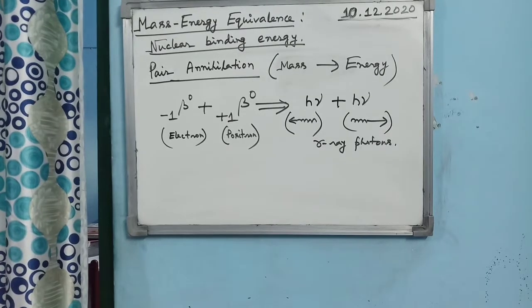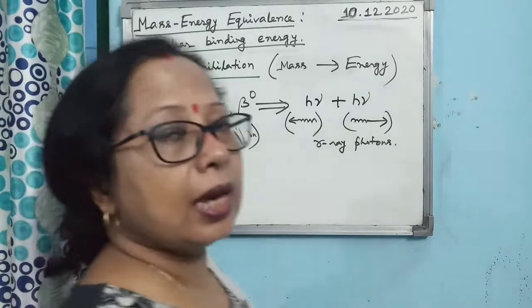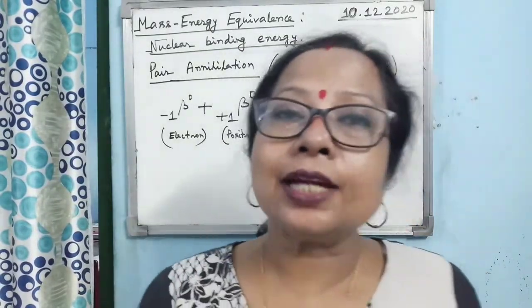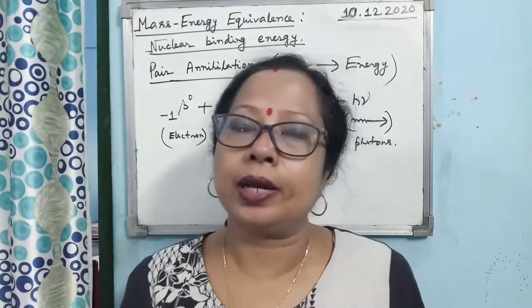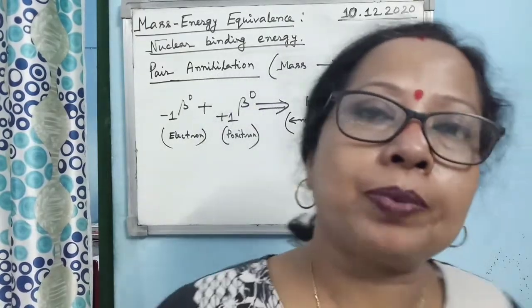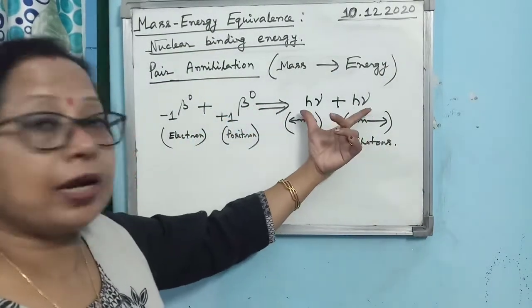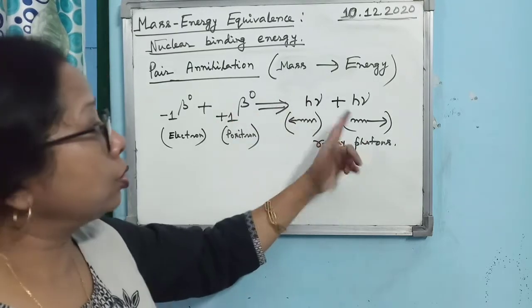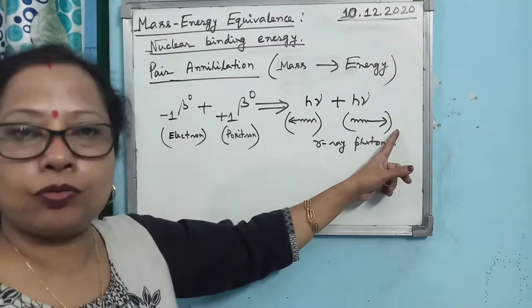Now the reverse of the pair production process is called pair annihilation. Pair annihilation means destroyed. Which pair do we talk about? The electron positron pair. When the electron positron pair combine, they produce 2 gamma ray photons. This comes from the conservation of momentum and energy. One photon will move in this direction, another in this direction.